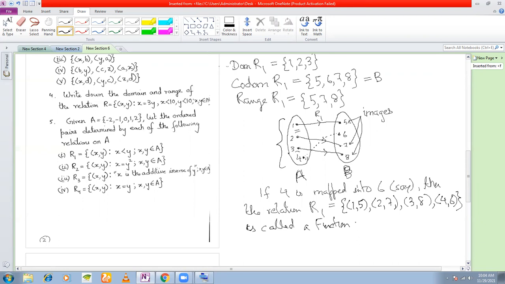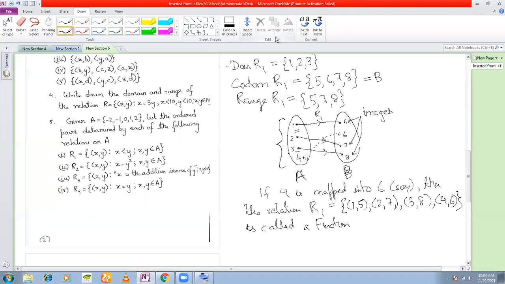But for the time being, just remember that when all the elements of the set A have a distinct image in B, then that is a special relation, which is called a function. So here R1 is not a function because 4 was not mapped, right? So we simply call it a relation. So what can we say?